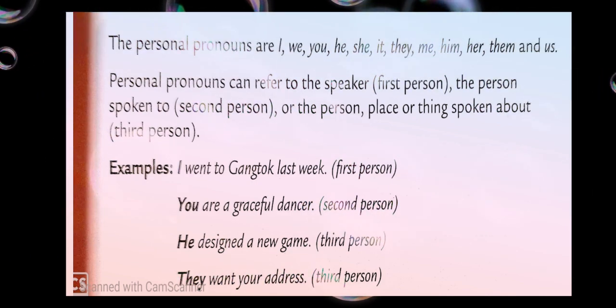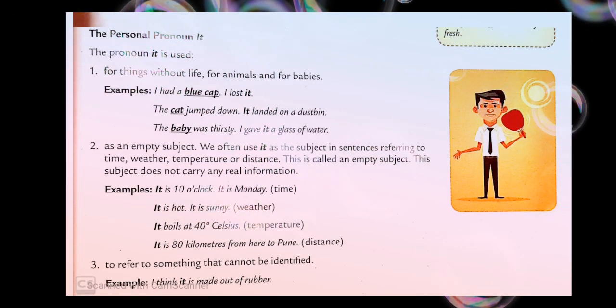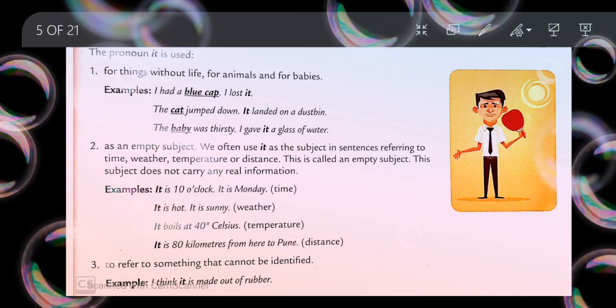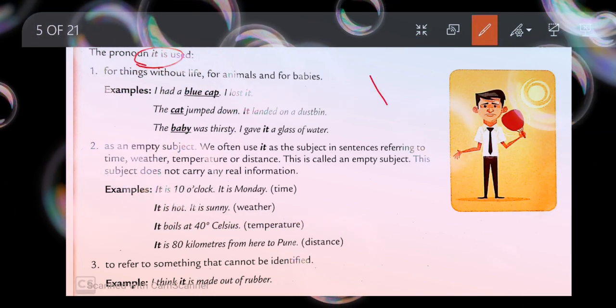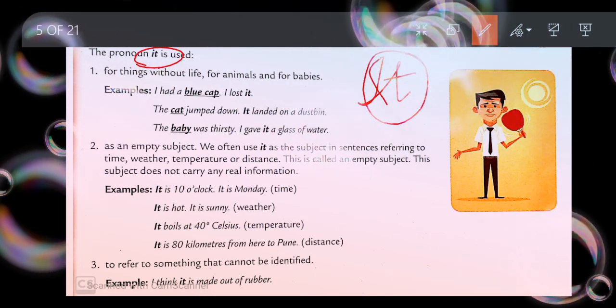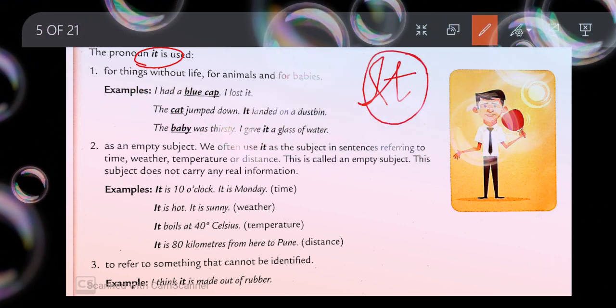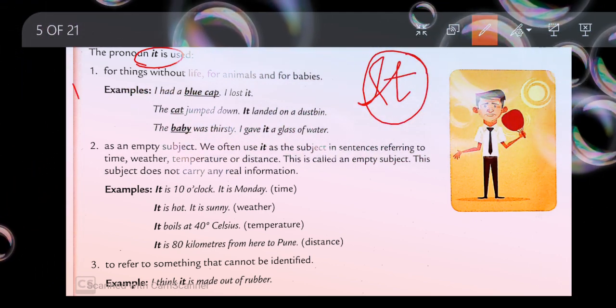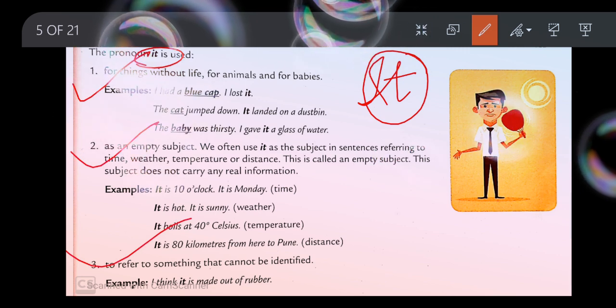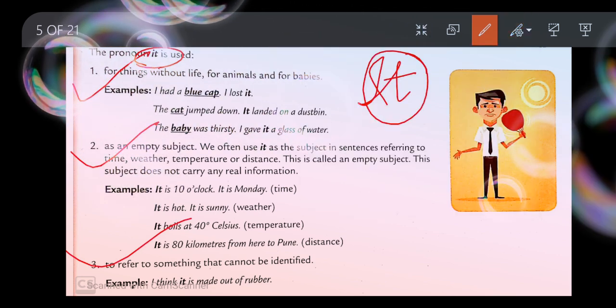Now we'll jump to the next personal pronoun, that is it. Usually children get confused when they are using it, where to use it. They are literally confused. I find many of you confused. So here there are three places. Let's read all the three places where it can be used.